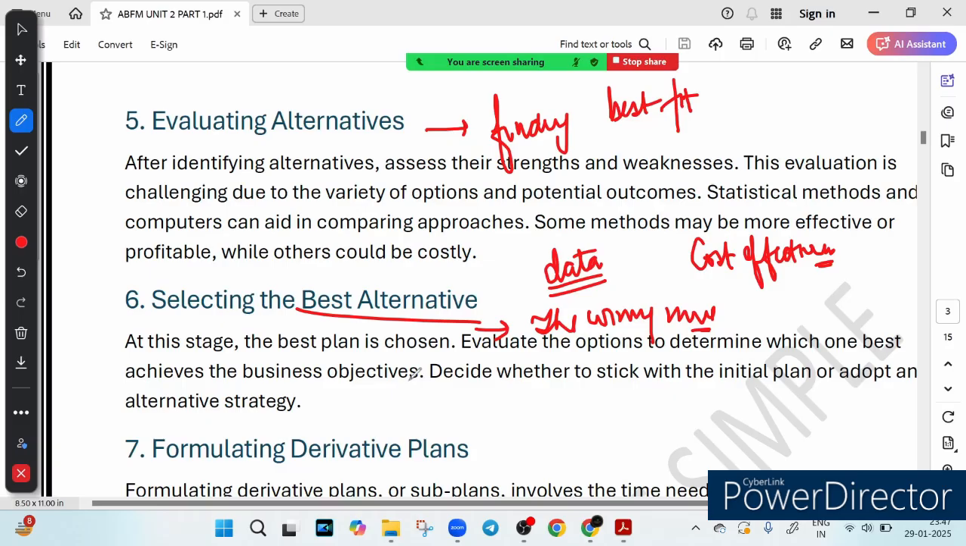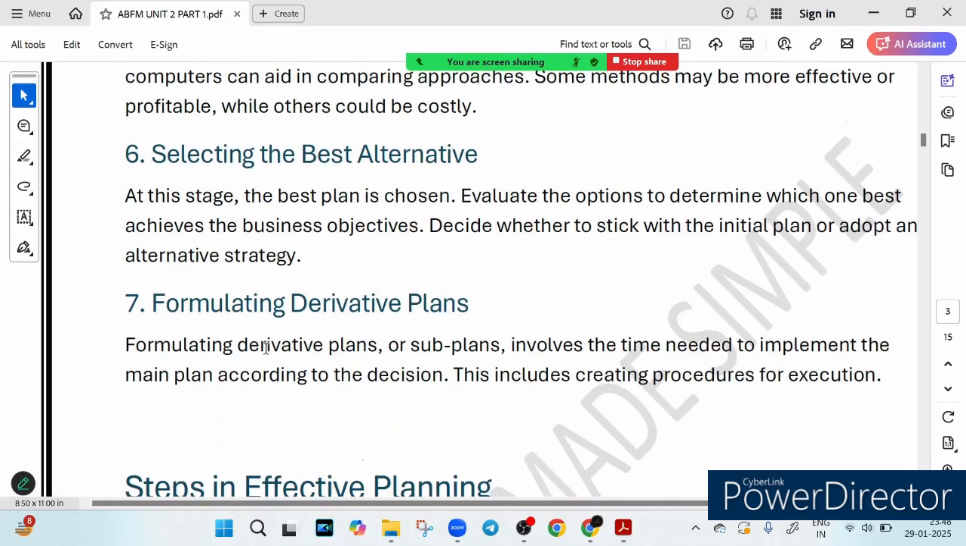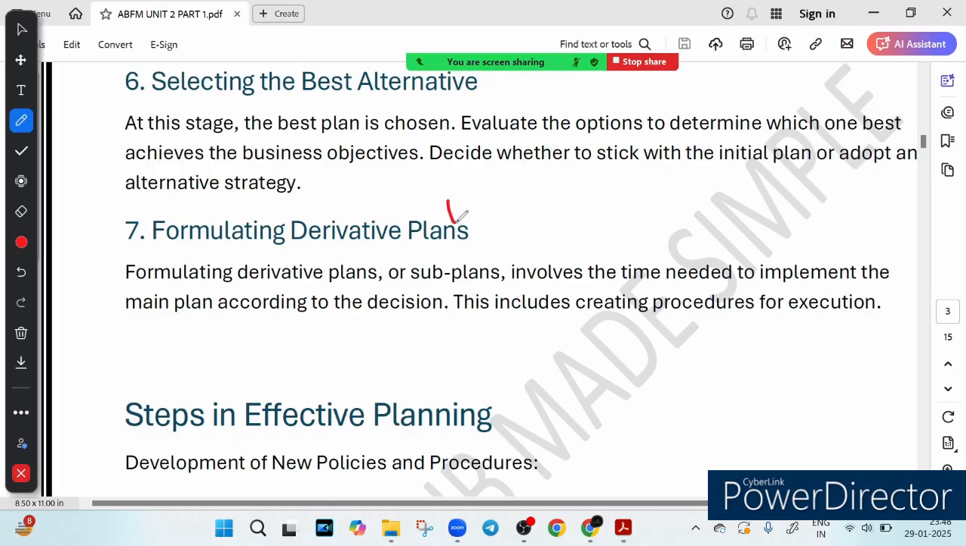Now the next step, step number 7, is formulating the derivative plan. What is the meaning of it? It means breaking it down. Once the main plan is finalized, the next step is creating sub plans or action steps to implement it. For example, if a bank plans to introduce an instant home loan, it needs sub plans for marketing its products, training staff for digital loan processing, and setting up the required tech infrastructure. This step ensures that everything runs smoothly and efficiently.